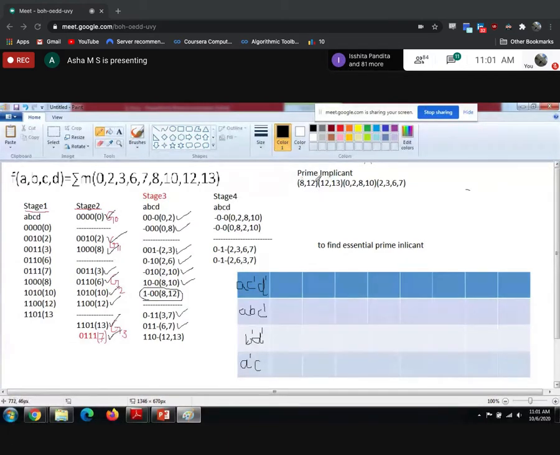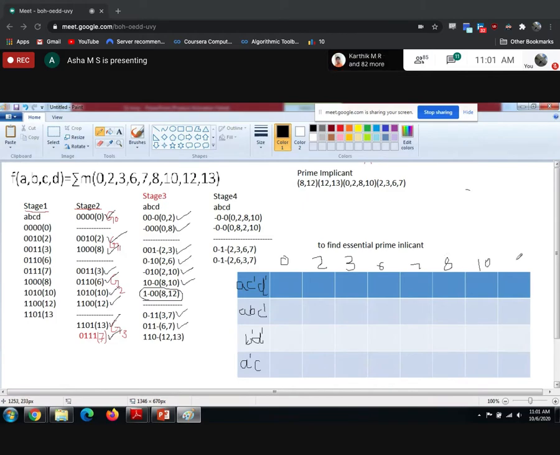So next, column wise you need to write these numbers in the sequence order. So first I have 0, next 2, next 3, after 3, 6, 7, 8, 10, 12.